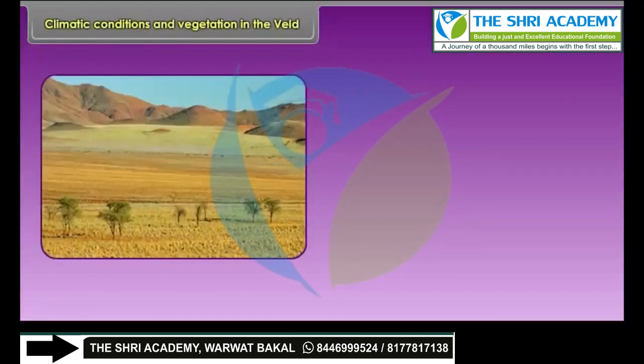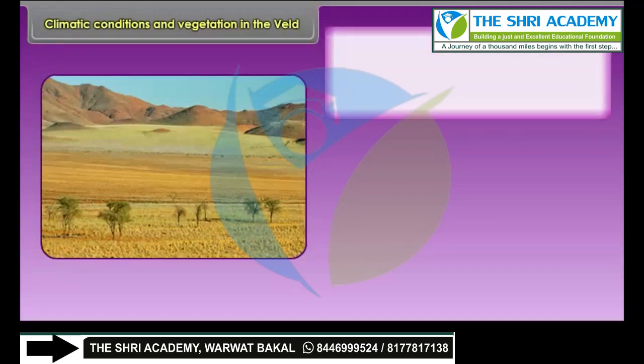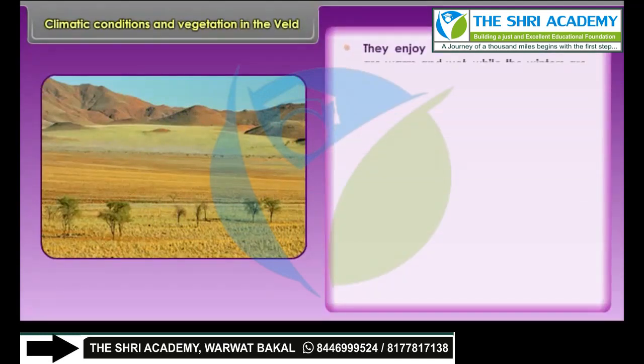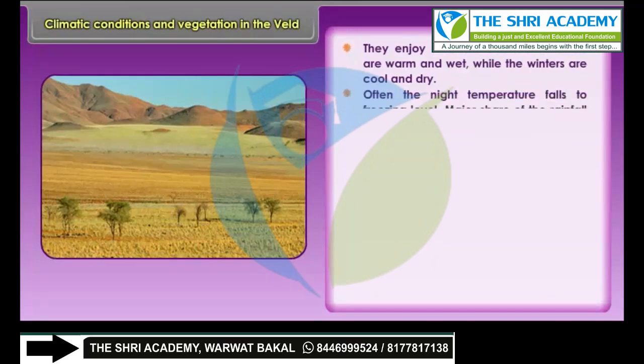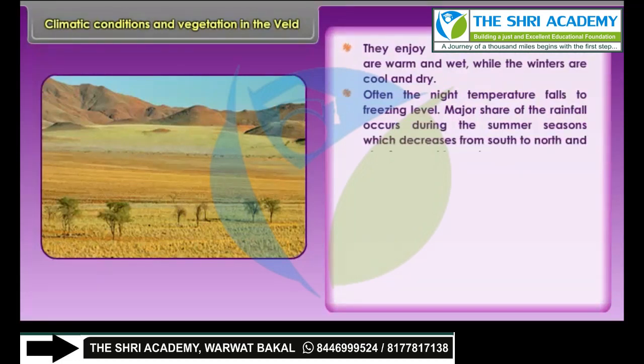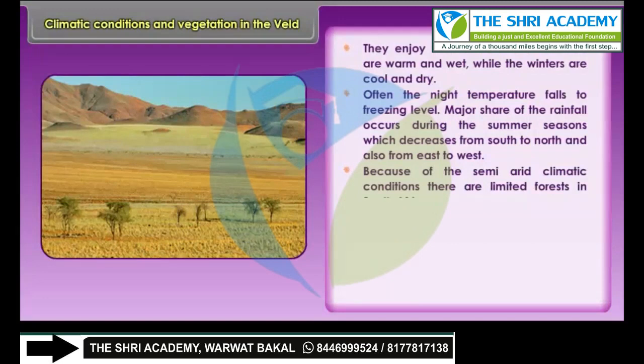Climatic conditions and vegetation in the veld. They enjoy mild climate. The summers are warm and wet, while the winters are cool and dry. Often the night temperature falls to freezing level. Major share of the rainfall occurs during the summer seasons, which decreases from south to north and also from east to west. Because of the semi-arid climatic conditions, there are limited forests in South Africa.